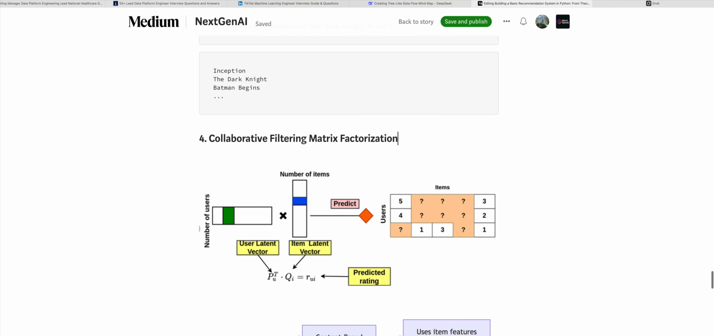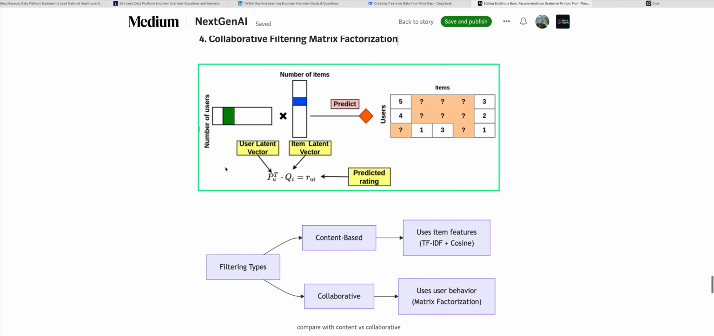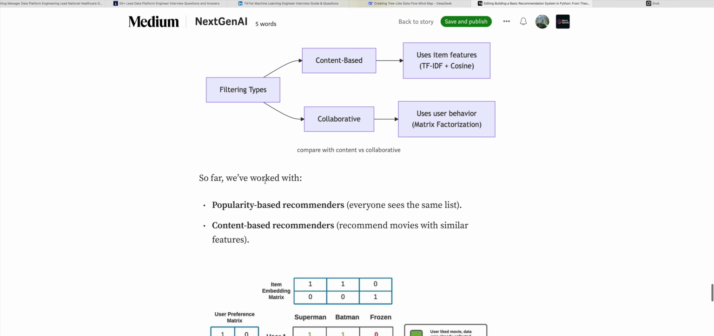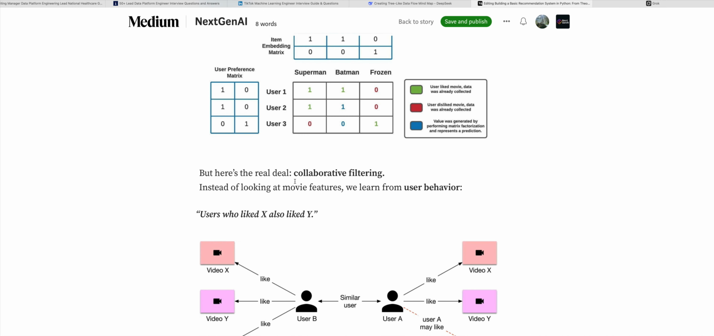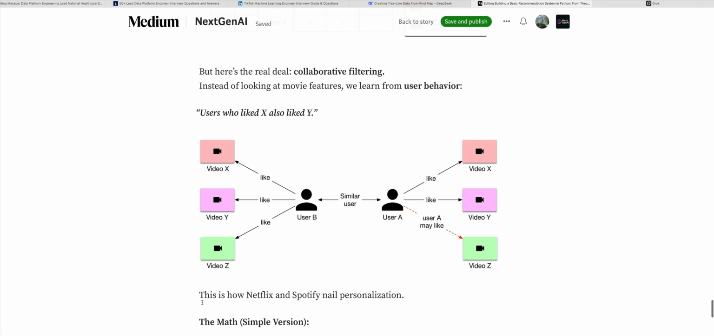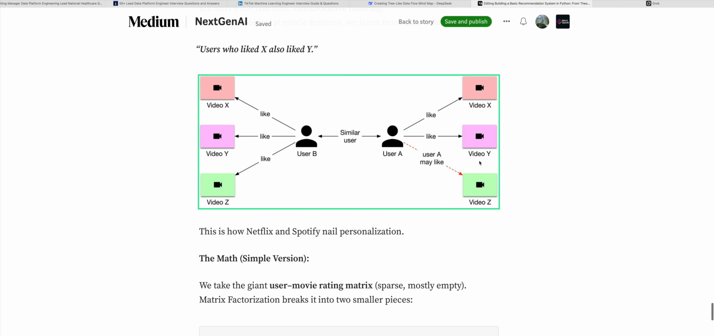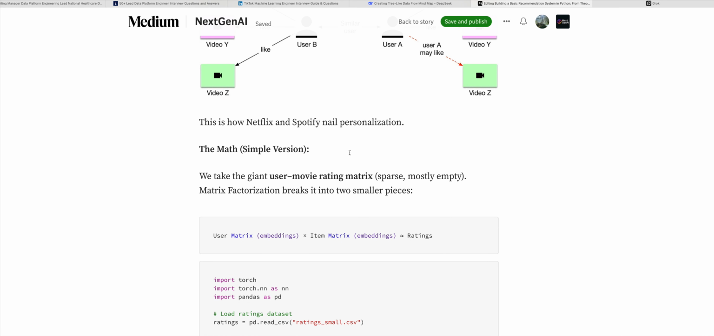So now let's talk about collaborative filtering. This is very, very important. This is personalized, or based on collaboration with other users. Popularity-based recommendation: everyone sees the same. Content-based recommends a movie with similar features. But here is the real collaborative filtering. Instead of looking at the movie features, we learn from user behavior. Users who like X also like Y. This user and this user have the same likes. So maybe this user liked 4 videos, this one liked 3, so he might have liked the fourth one. This is how Netflix and Spotify do the personalization, even TikTok also.